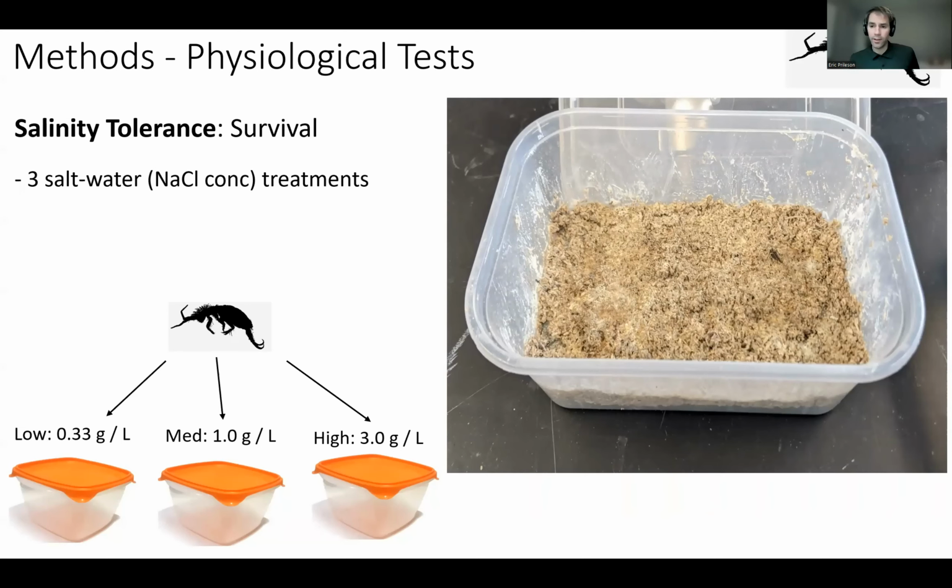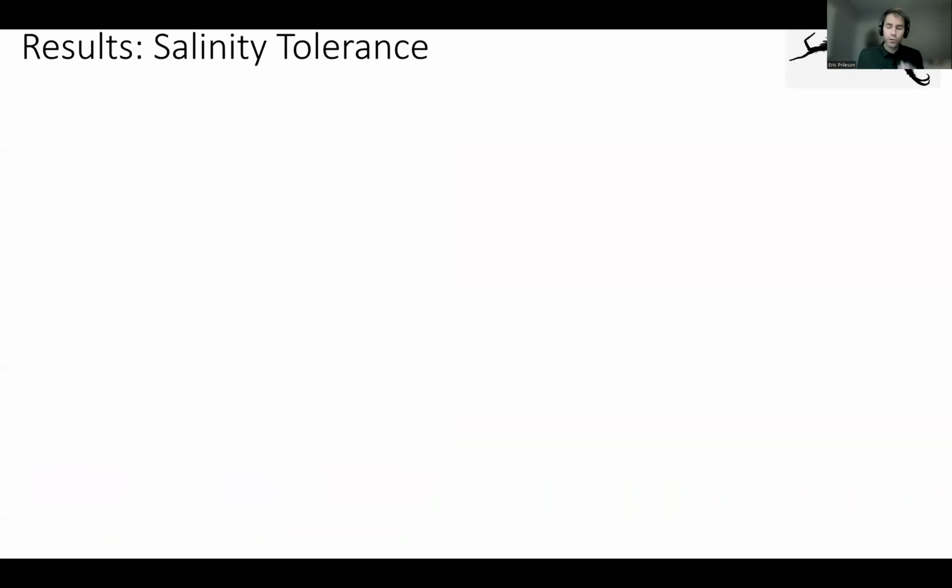I'm going to start with the salinity data first. With our salinity tolerance, we had expected that springtails from higher road salt pressure environments, so sites that had higher soil salinity levels, would have greater survival than springtails from lower soil salinity sites.